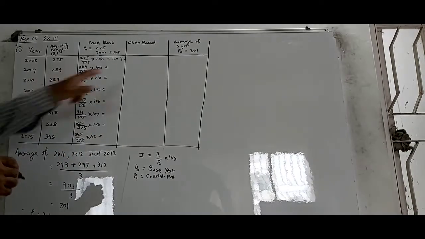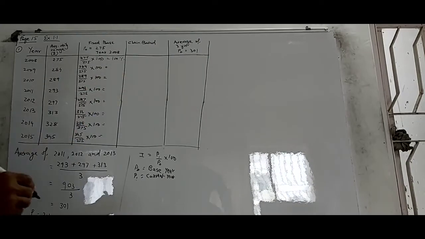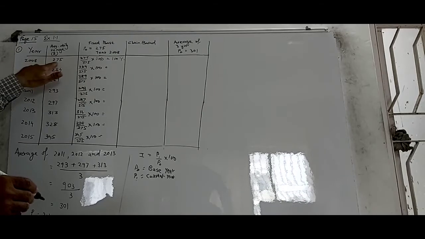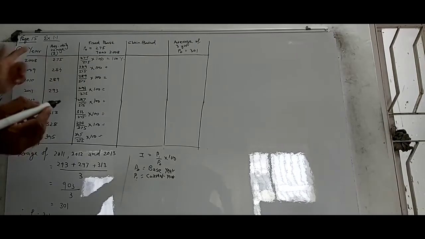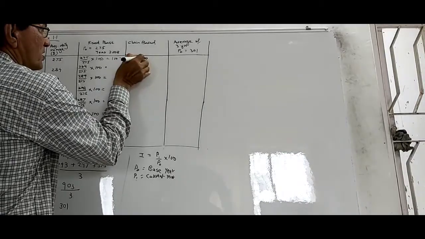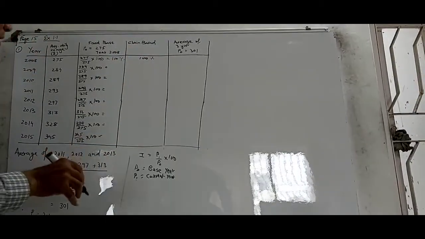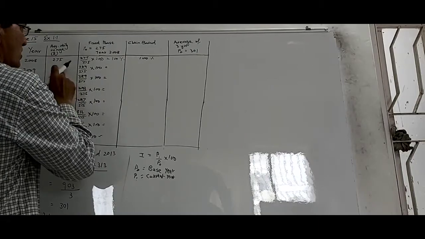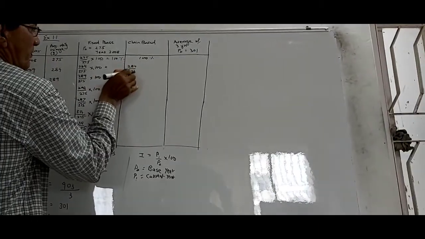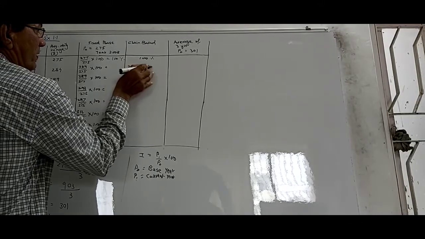We get different values. Here in the chain based method it is the preceding year. 275 upon the preceding year. The preceding year is not given, so we always take it as 100. This is 100%. And then it changes. You see, this is 284 upon the preceding year, 275, into 100.